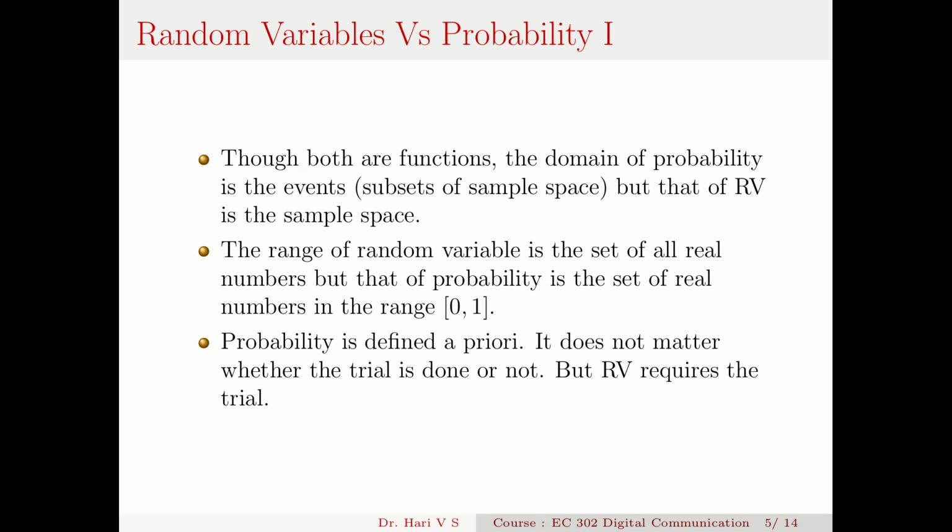And the third thing is, it's a cardinal point. Probability is defined a priori. Like even before performing the trial, you can assign probability to that. I can assign probability to a particular horse winning in a horse race, even before the horse race. It doesn't matter whether the horse race is conducted at all. But you cannot have a random variable that way, because random variable requires a trial. Only if the horse race is conducted, then I can bet on a particular horse and get the money, or lose the money, whatever. So probability is defined a priori, but RV requires a trial. It is something post priori.